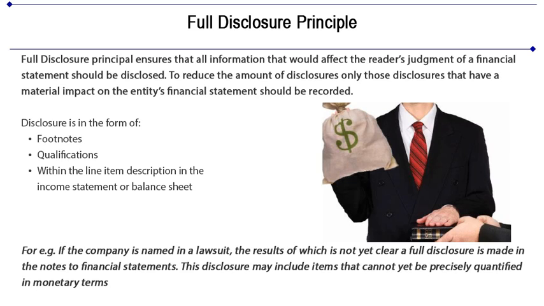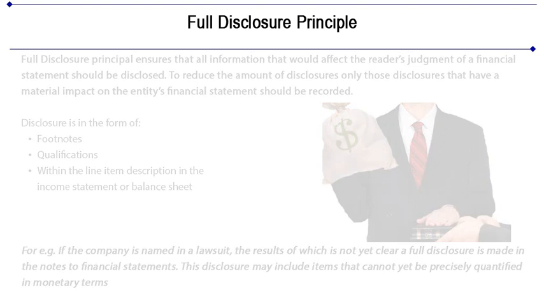Disclosure is in the form of footnotes, qualifications, and even within the line item description in the income statement or the balance sheet. So, for example, if the company is named in a lawsuit, the result of which is not yet clear, a full disclosure is made in the notes to financial statements. This disclosure may include items that cannot yet be precisely quantified in monetary terms.